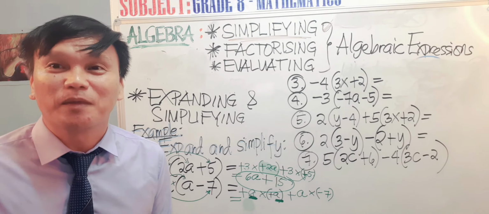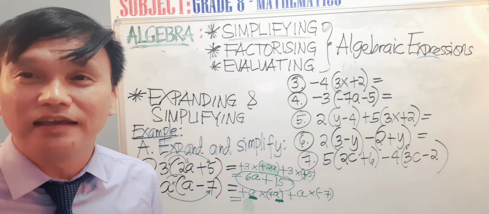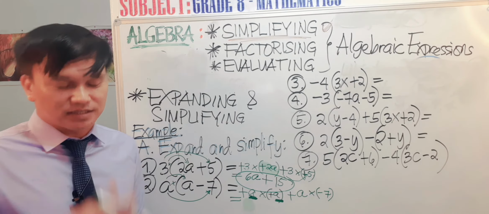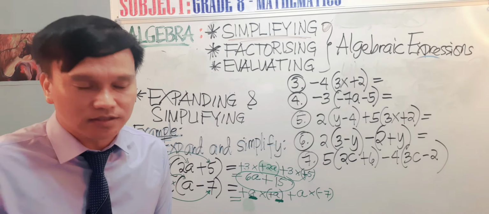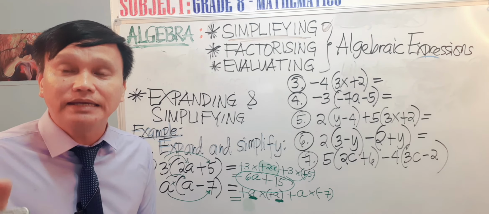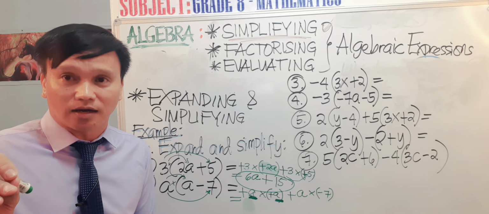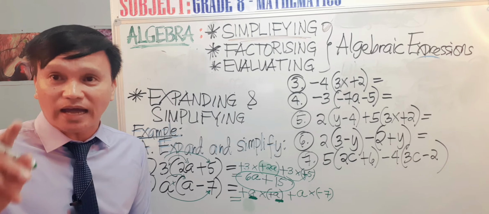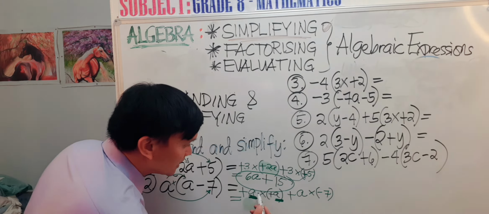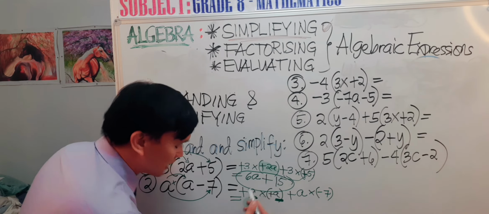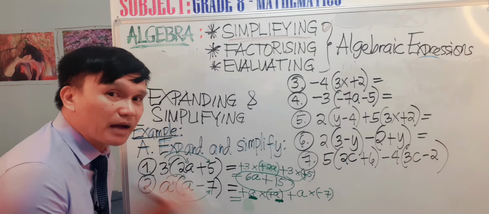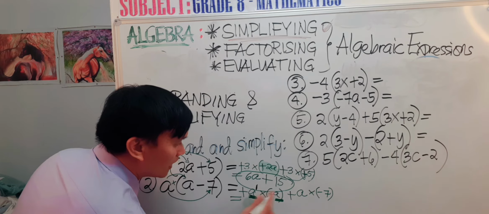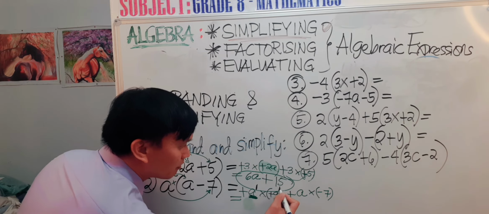Very good. We are going to apply the rule of exponents, or the rule of indices, the law of indices. Law of indices number 1: when you are multiplying the same base, you are going to add the powers. This letter a is understood to have a power of 1, and the other a also has a power of 1.